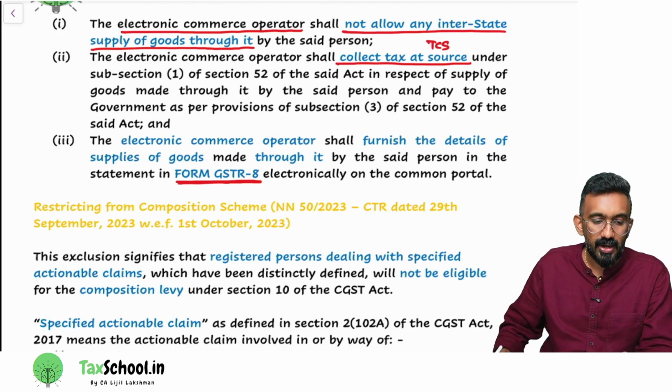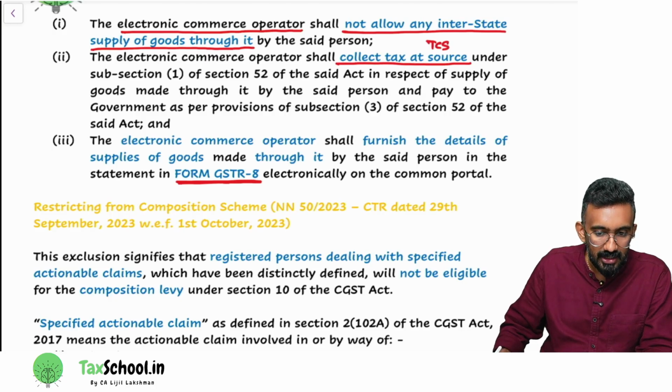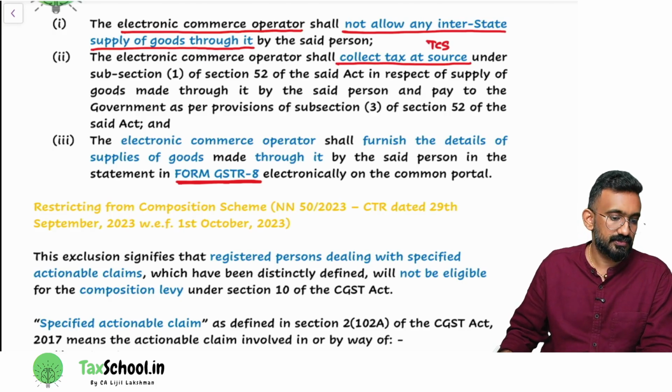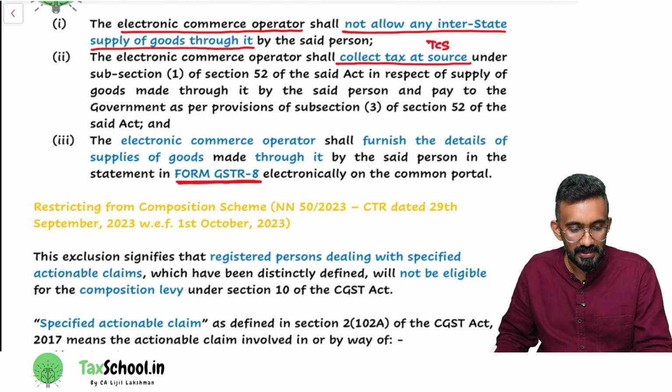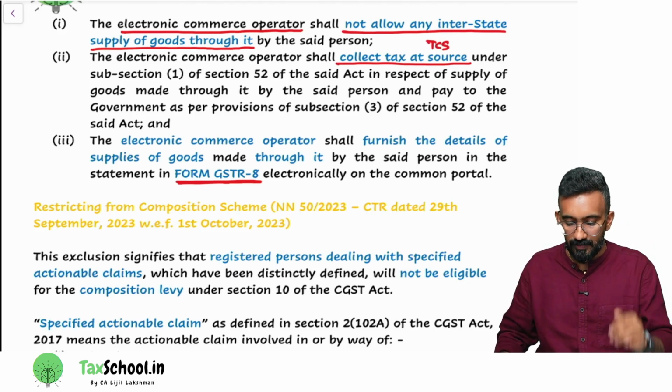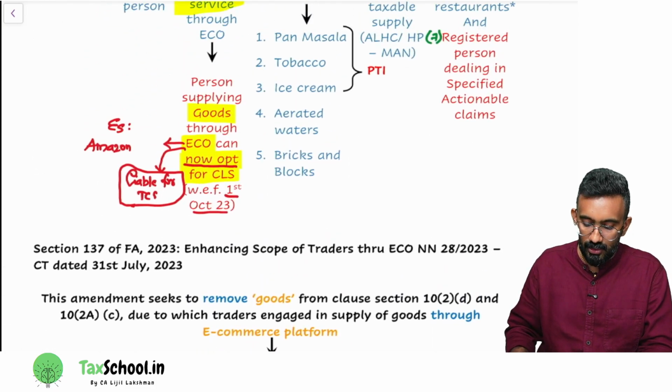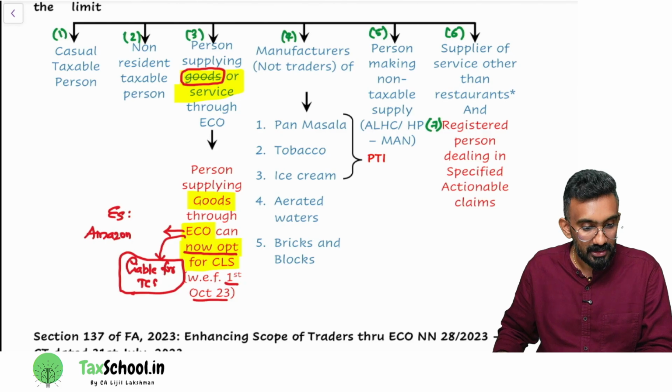So what is your one-line summary for this understanding? As of today, if you are a composition levy scheme person, can you sell on Amazon or not? You can sell on Amazon, provided you make only intrastate supply, Amazon will do TCS, and they will report your information in GSTR 8. Is it clear, everyone? So 3 conditions to be satisfied for people under composition levy scheme to sell on an e-commerce operator.